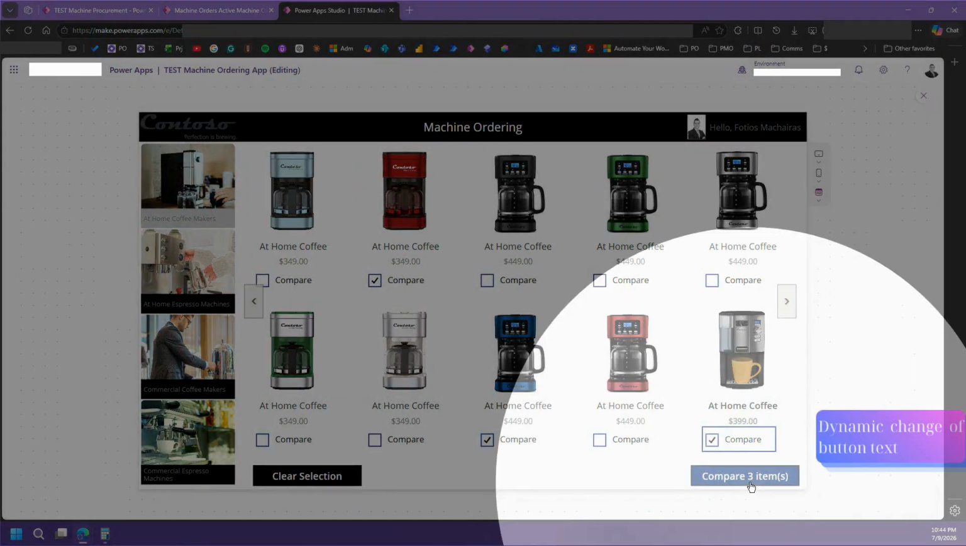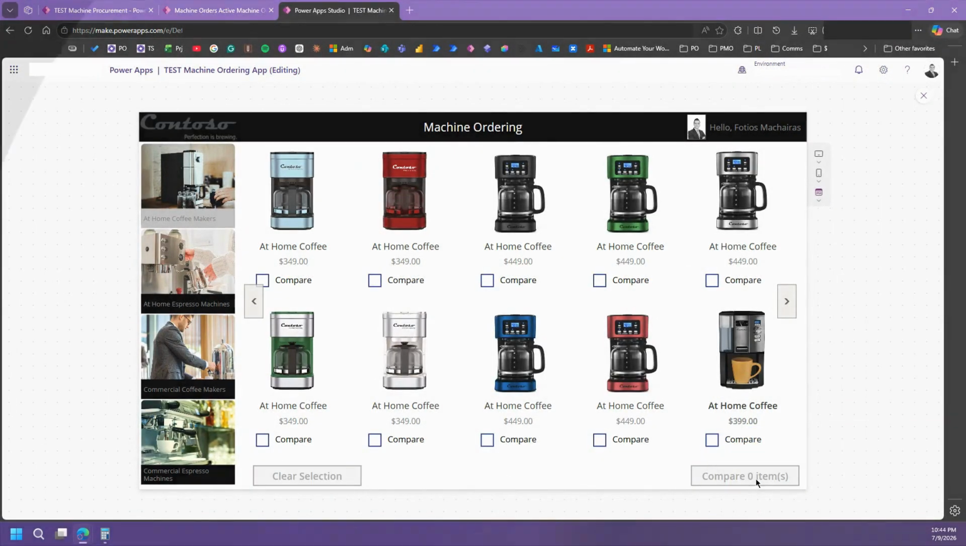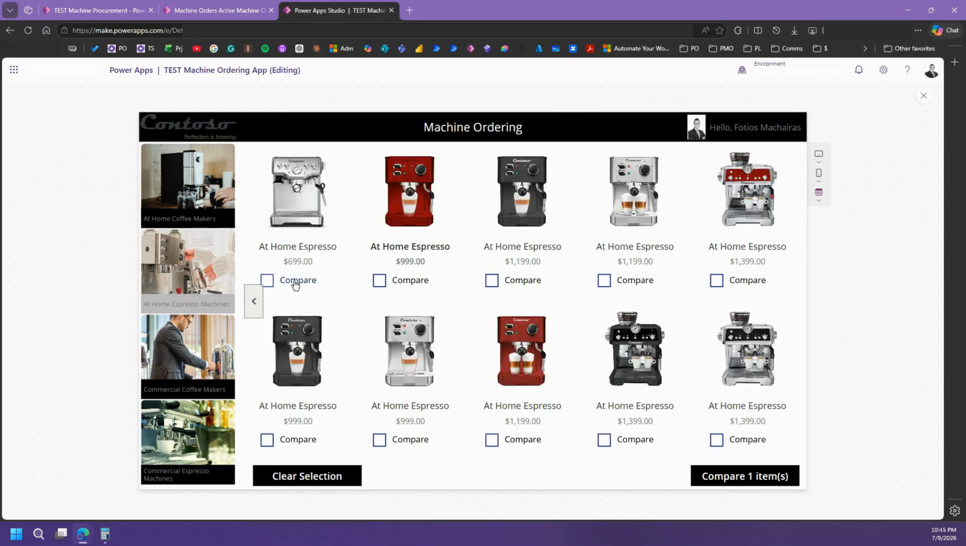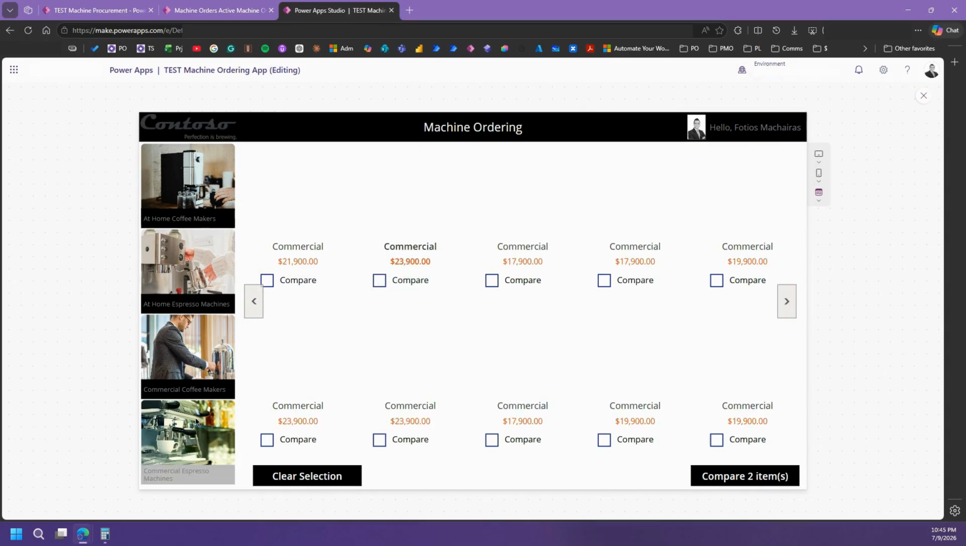The Compare button updates dynamically to show how many machines have been selected, while conditional formatting highlights premium or higher-priced models, making them easy to identify.